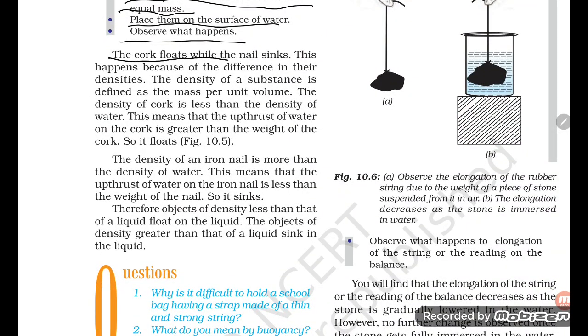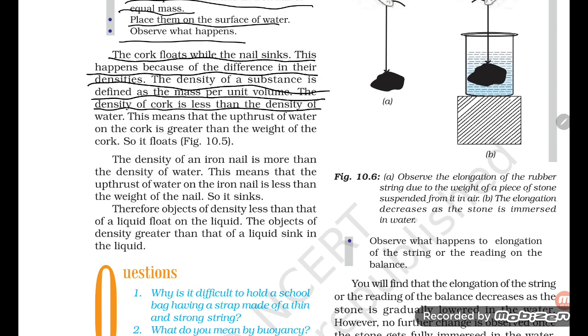The cork floats while the nails sink. This happens because of the difference in their density. The density of a substance is defined as the mass per unit volume. The density of cork is less than the density of the water.